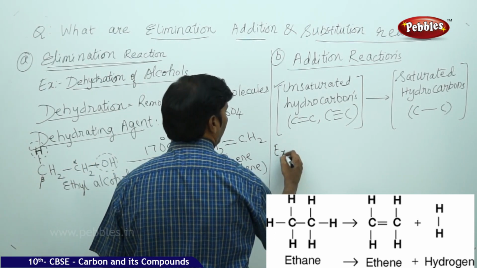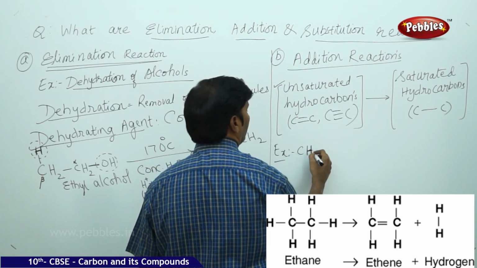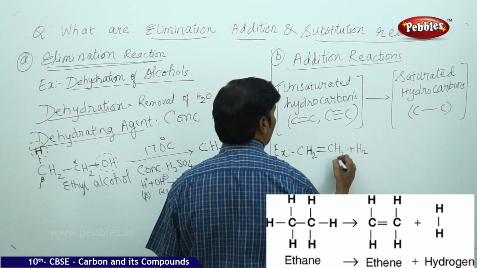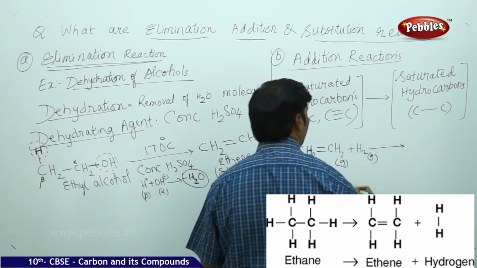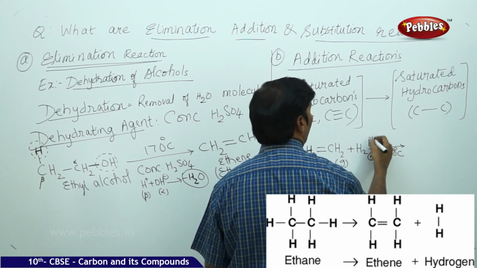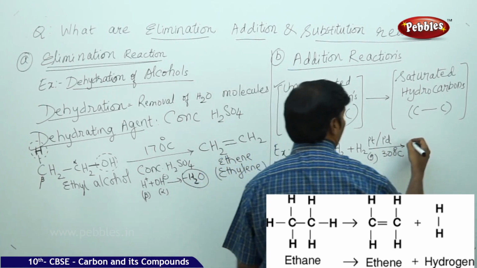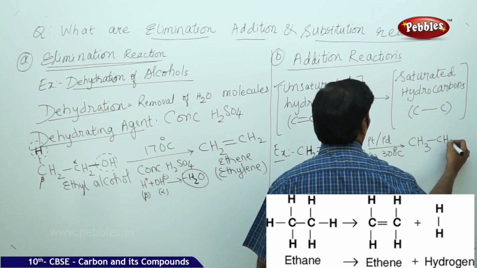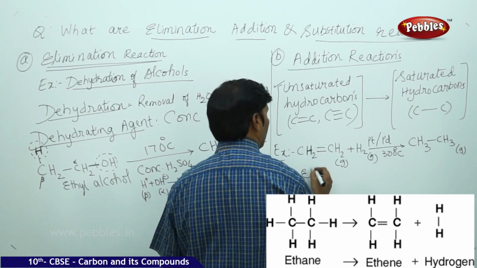If you take CH2 double bond CH2 plus hydrogen, this is a gas and this is also a gas. When you heat it at around 300 degrees centigrade using platinum or palladium as a catalyst, we can convert CH2 double bond CH2 to CH3 single bond CH3.